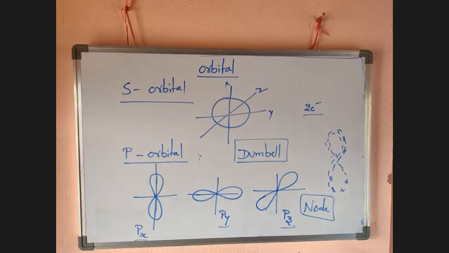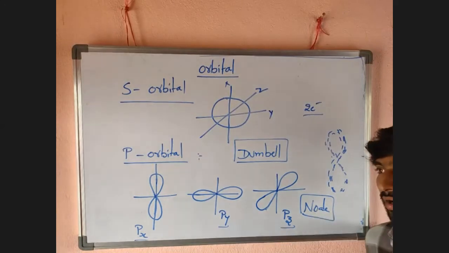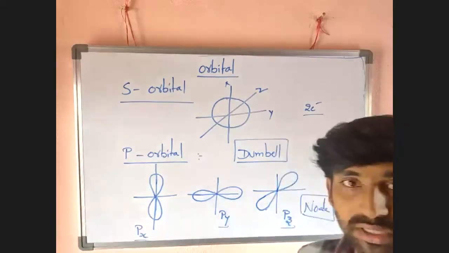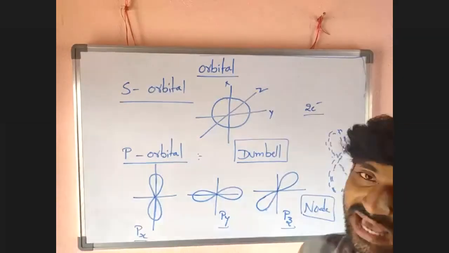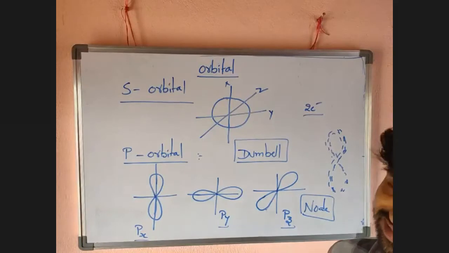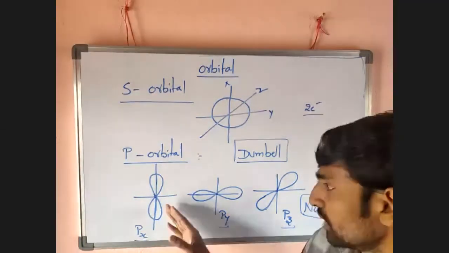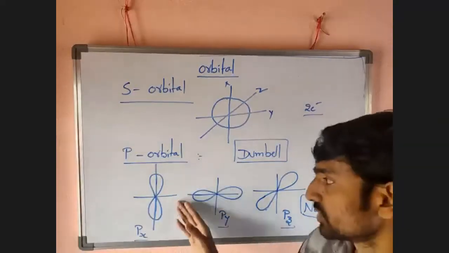So what is meant by node? The probability of finding an electron is 0. That is nothing but a node. If it is an axis, that one is called a nodal axis. For example, if you take the px orbital, there is no electron density in the y direction and z direction.